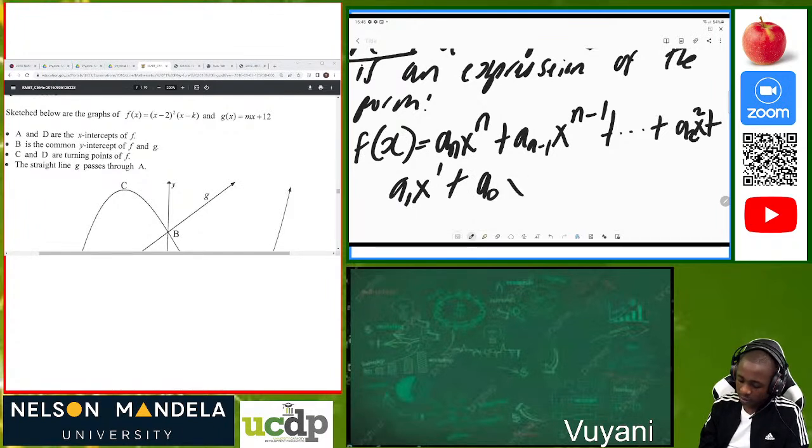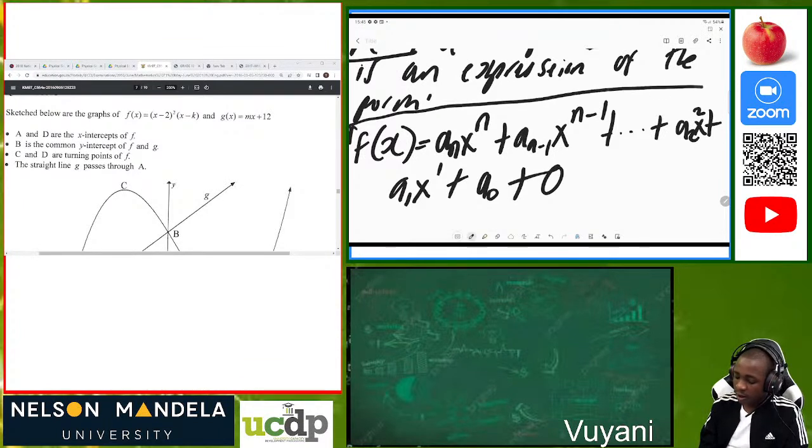We also know that it's x to the power 0, and x to the power 0 is equal to 1. So this is an expression for a polynomial.